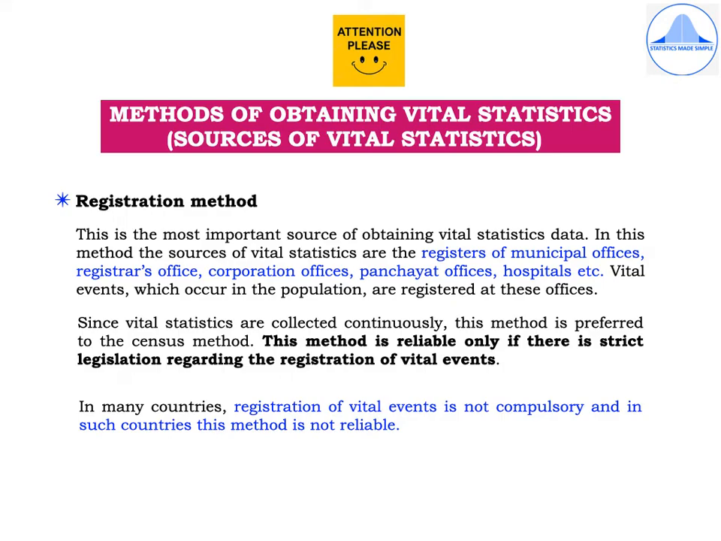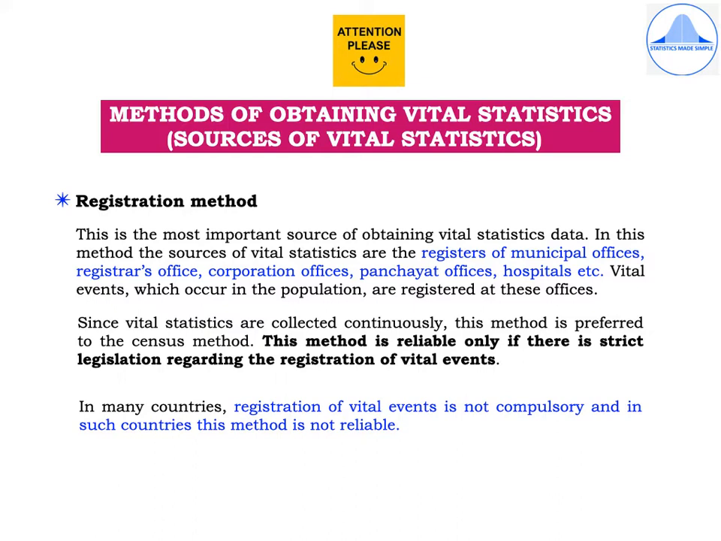Let us now learn the methods of obtaining vital statistics or the sources of vital statistics. This is an important question from the examination point of view. The first one is the registration method. This is the most important source of obtaining vital statistics data. In this method, the sources of vital statistics are the registers of municipal offices, registrar's office, corporation offices, panchayat offices, hospitals, etc. Vital events which occur in the population are registered at these offices.